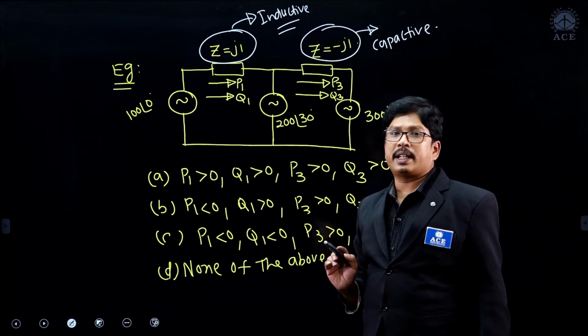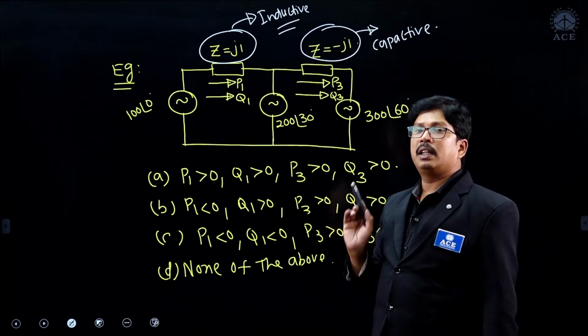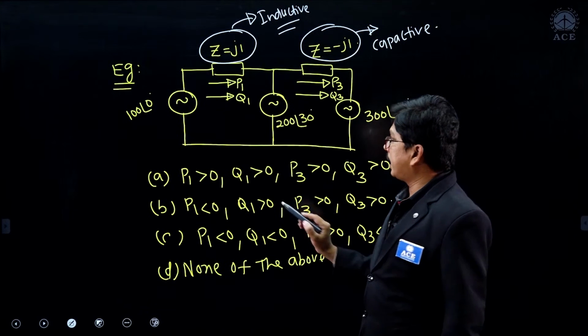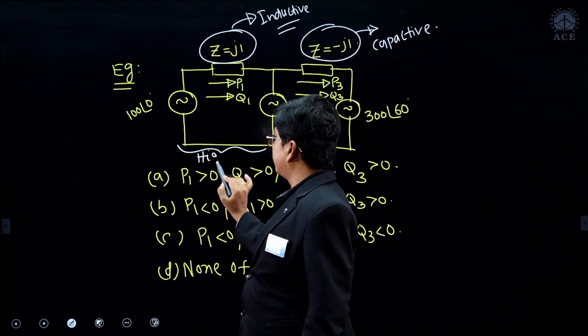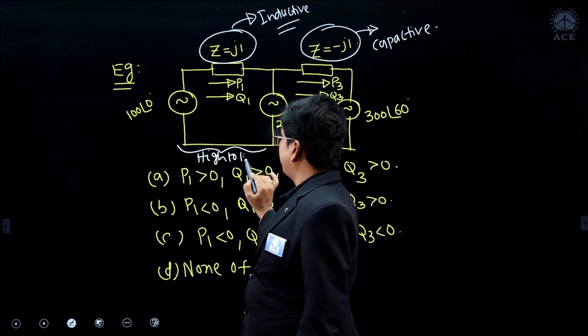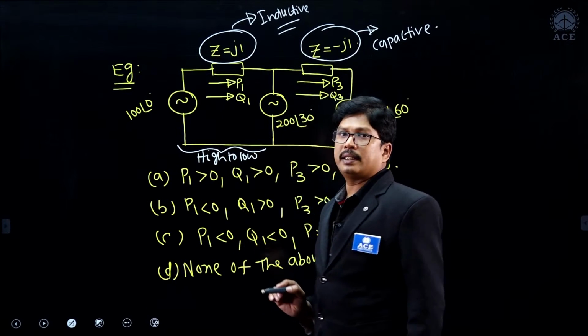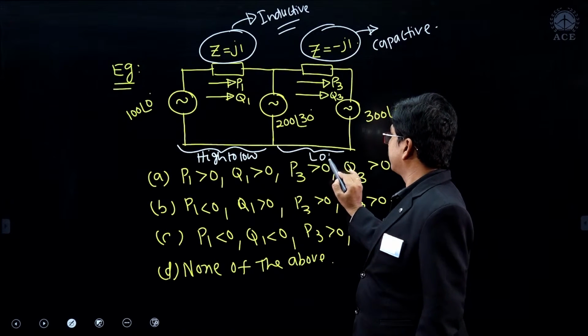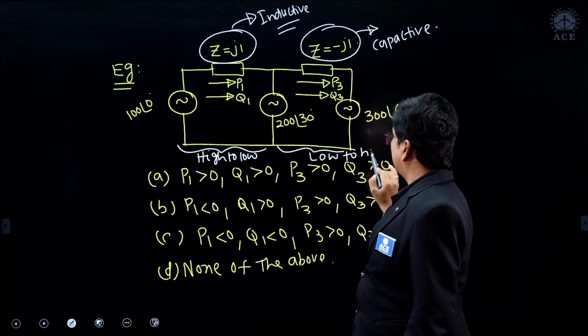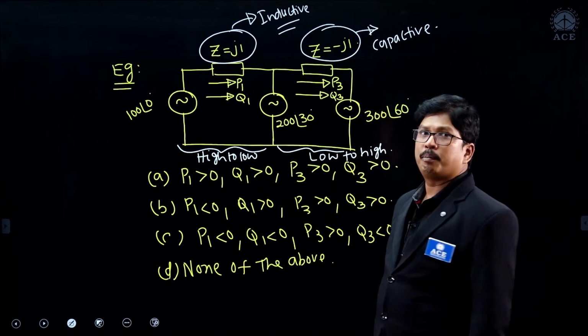In case of inductive transmission, the active power always flows from high delta to low delta, here high to low, we have to check. And in case of capacitive transmission, it should be low to high. Please check it here.